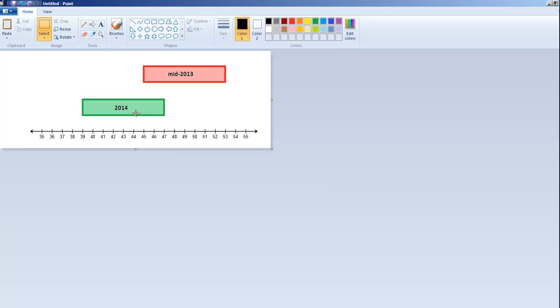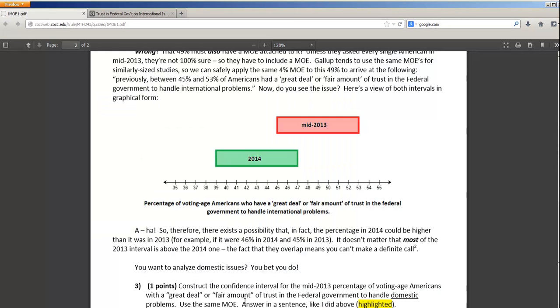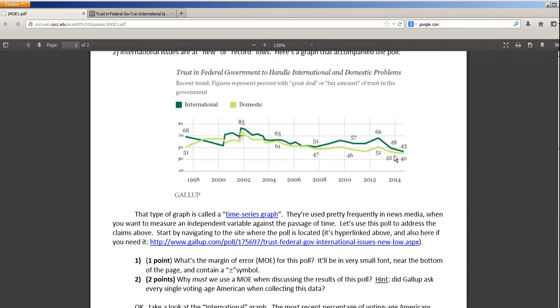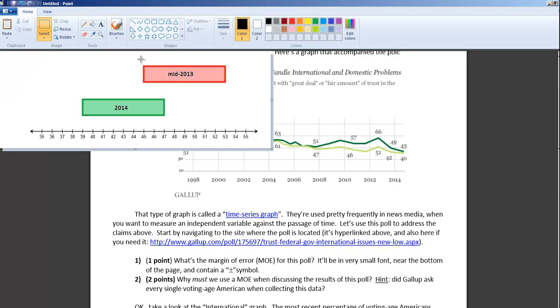So we remember that in mid-2013, the interval went, and actually I don't remember, I got to go back and look at it again. In mid-2013, for domestic issues, it went from 38 to 46%. So what I can do is I can get into Paint again and just grab this guy.